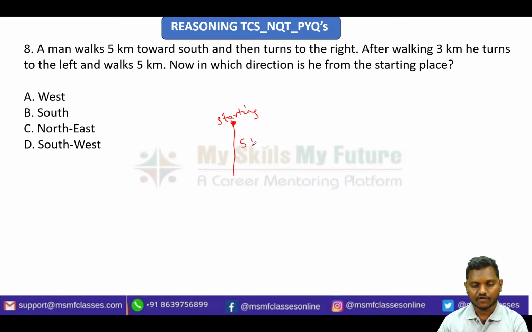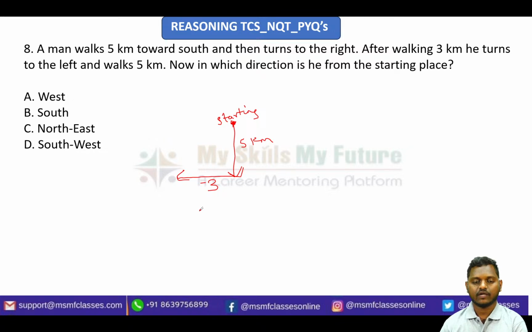He walked for 5 kilometers, right? Then he turns to the right. Right in the sense this way. As you are facing south, your left will be his right. The directions will change, so don't draw it like this, not your right. So he turns to the right, so from here this will be the right, and then he walks 3